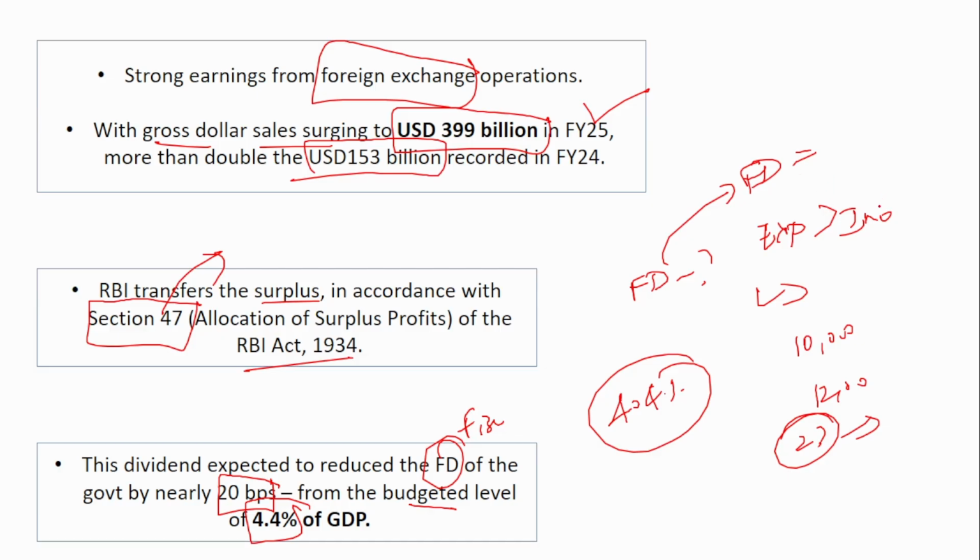Now, the Government of India did not expect this much of surplus from the Reserve Bank of India. So when the income increased, obviously the fiscal deficit will decrease, right? That is, the borrowing will decrease, right? So that is what is mentioned here, that borrowing will decrease by 20 basis points because of this surplus. That is, the surplus is 2.68 trillion.